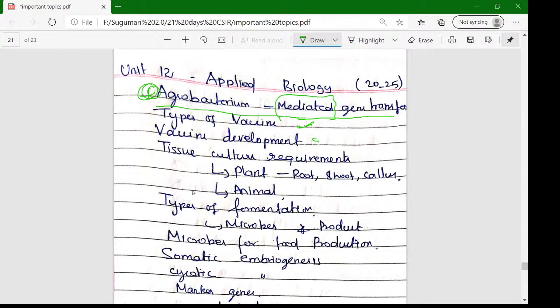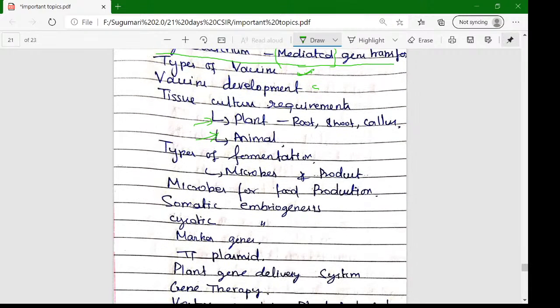Here also tissue culture, animal tissue culture and plant tissue culture, which chemicals and conditions you can use in animal and plant tissue culture is very important. Root and shoot culture and development, and types of fermentation are very important in this unit as well. Microbes and their production, which microbe produces which product. Microbes are also used in food production. For example, for curd production we use Lactobacillus. Likewise, they ask about many products and their microbes.